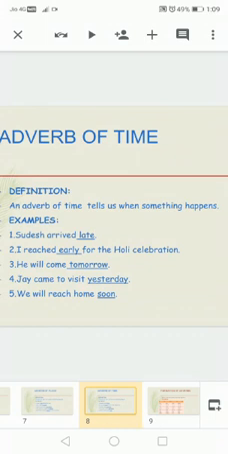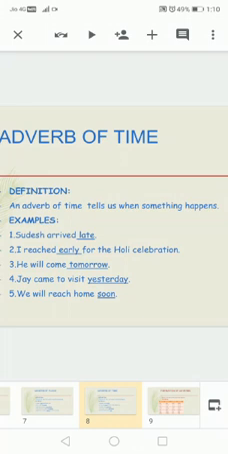Adverb of time. Now time doesn't mean 8 o'clock, 9 o'clock, 10 o'clock. An adverb of time tells us when something happens. We have seen adverb of manner, how the work is going on, and adverb of place, where it is going on. Now when something happens, so time.